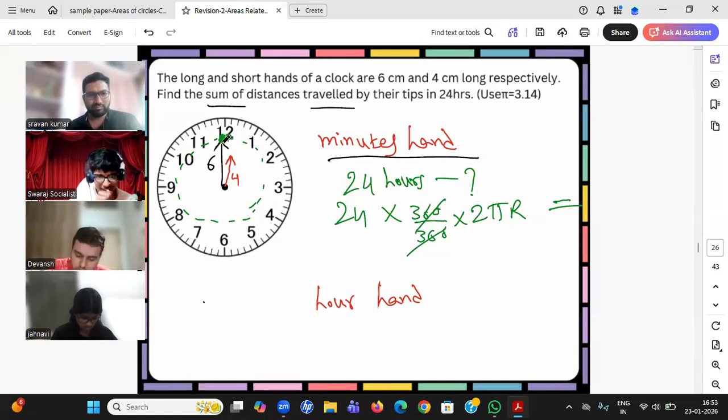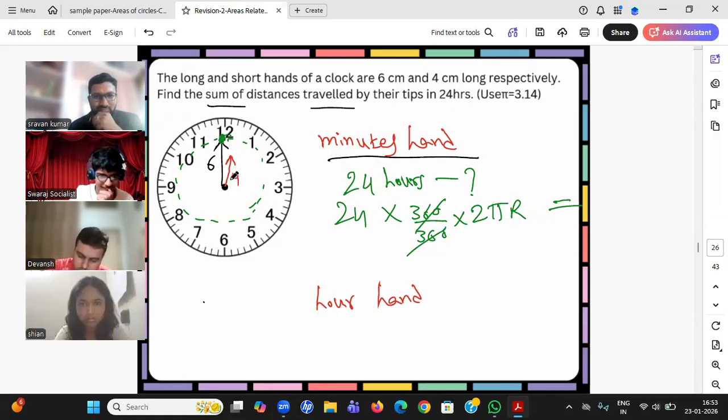Yes, go ahead. Isn't it touching the clock here? So you want to say it is not touching here? I am not asking whether it will touch here. It is touching only here. That time, you see, what is the radius? Radius is nothing, he is just asking for the circumference. Okay, yes, Shrugal.